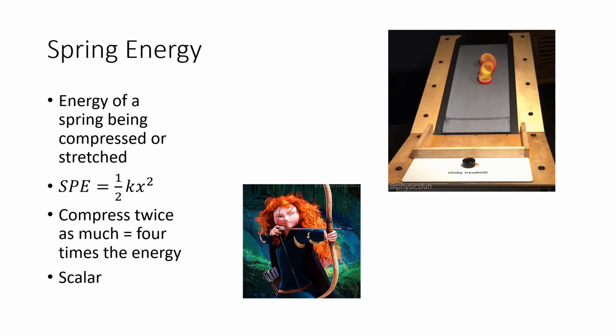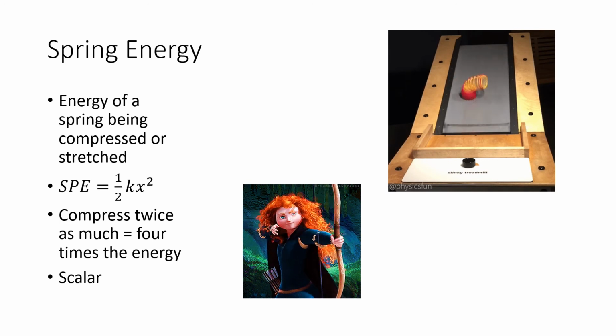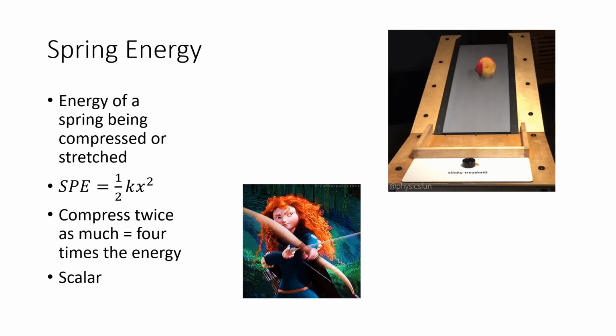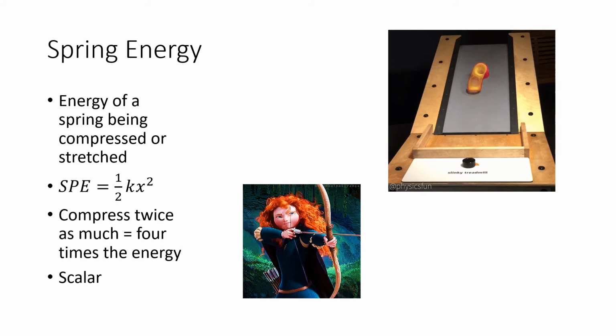Take a look at this transition of energy. As Merida pulls back the bow, that spring energy is being passed into the arrow as kinetic energy. So one type of energy turning into another type. The amount of mechanical energy stays the same because spring energy and kinetic energy are both mechanical energies.